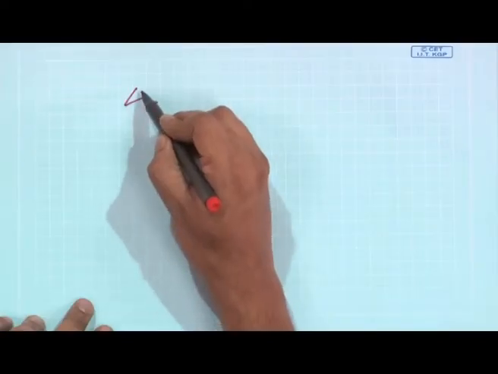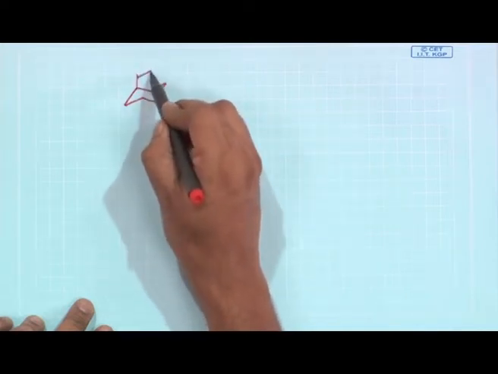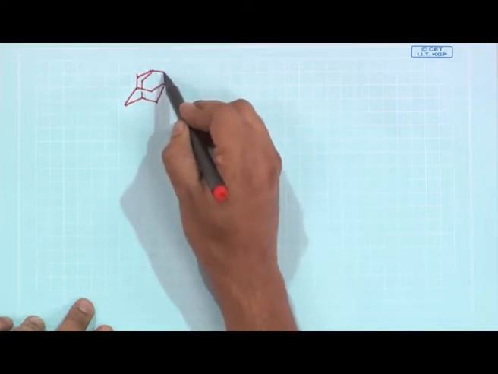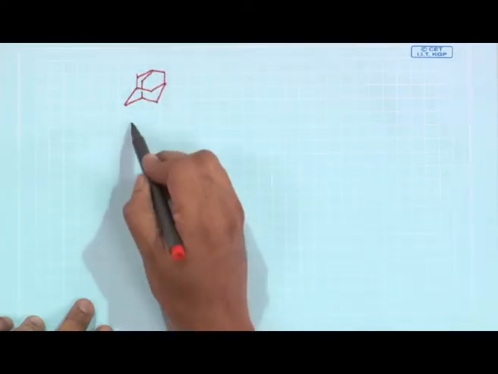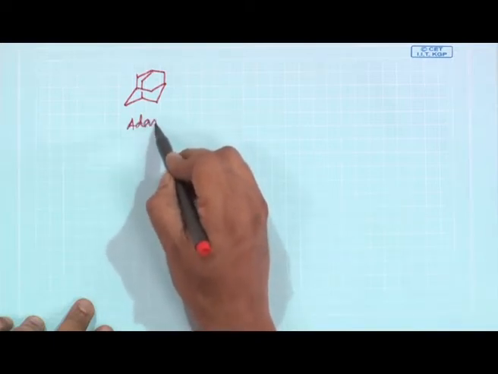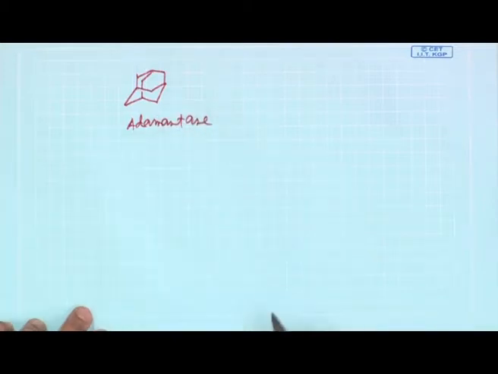Now, we will talk about some case studies. We will first try to do a retro for a symmetrical molecule. This molecule we have discussed in the introductory video lecture. This molecule is named adamantane, which is basically a hydrocarbon.